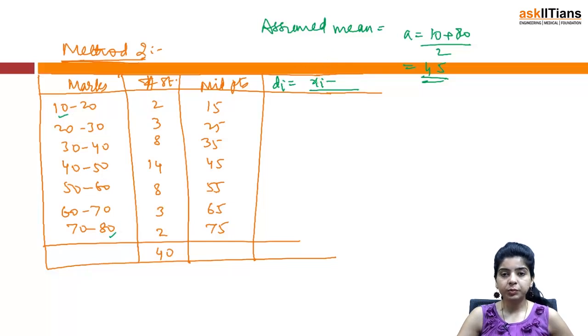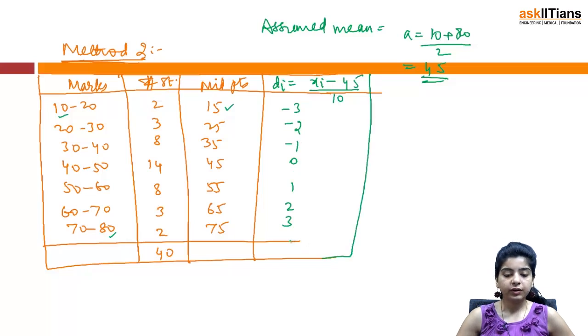Once you know your assumed mean, now we find out di, and di is equal to xi minus 45, that is assumed mean, by 10. 10 is the class interval width, 10 to 20, width of class becomes 10. So you will find out corresponding di's, where a will remain fixed. So xi is 15 minus 45 becomes minus 30 by 10, minus 3. Similarly we get minus 2, minus 1, 0, 1, 2, 3.